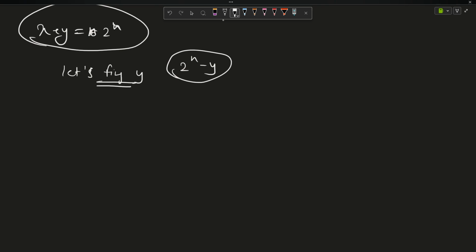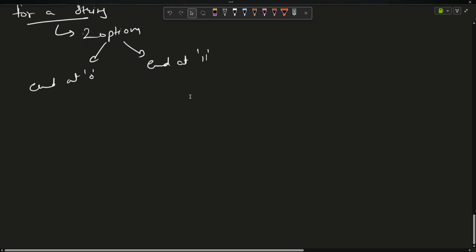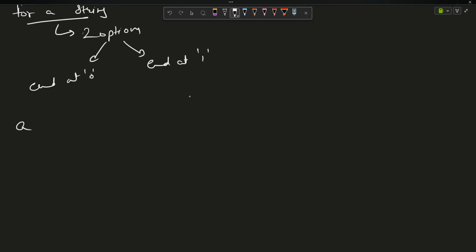Now, what I am saying is that for a string there are two options. What are the two options? End at 0, that is the last element of the string is 0, or end at 1. So I am trying to create two arrays. Suppose this is my array A, this is my array B. The ith element will represent the number of